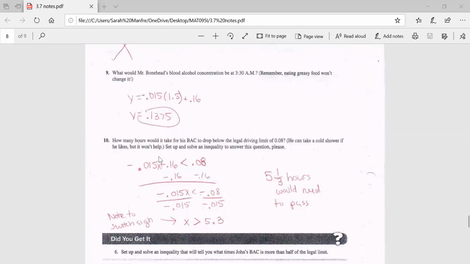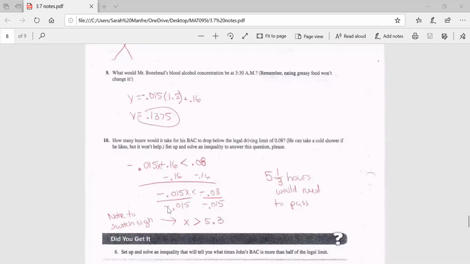Okay, how many hours would it take for his blood alcohol content to drop below the legal driving limit? So I want 0.08 to be my max. So I'm going to take my equation that we came up with, and that needs to be less than 0.08. Go ahead and solve. So I subtracted 0.16, and then you're going to divide that answer by negative 0.015, which gives me 5.3.